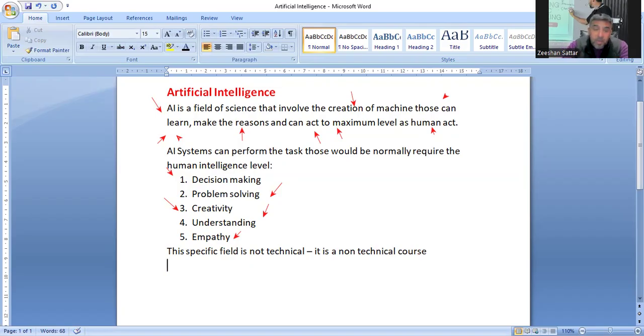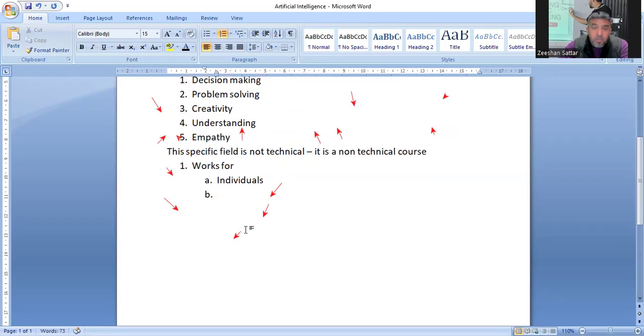And believe me, artificial intelligence works very smartly for individuals. It works very smartly for businesses, or better, I should use the word organizations.